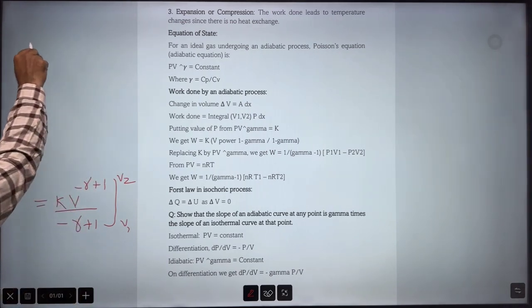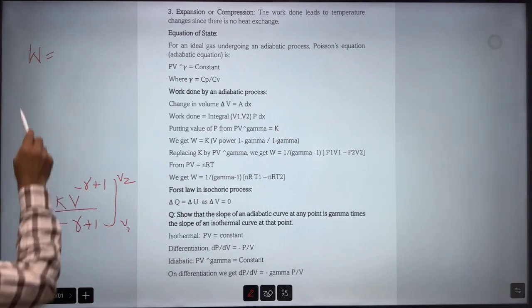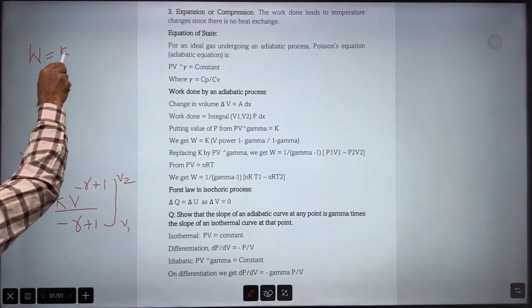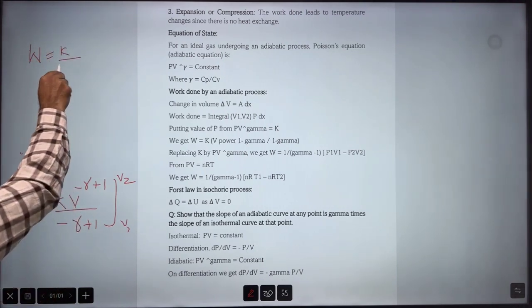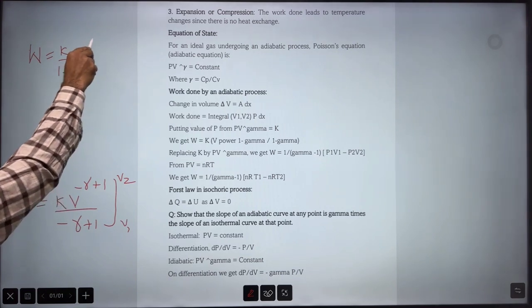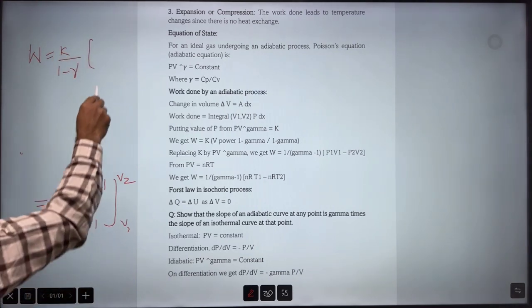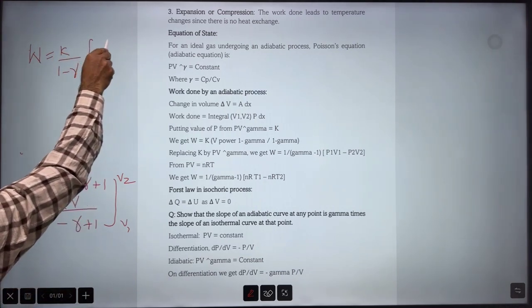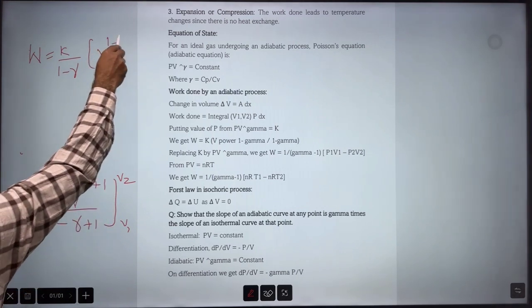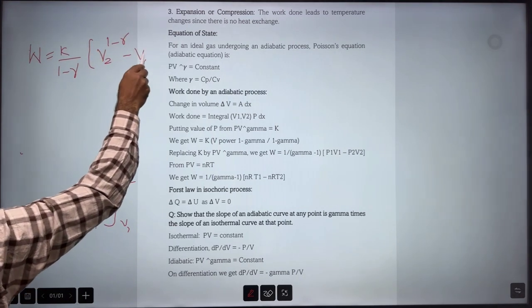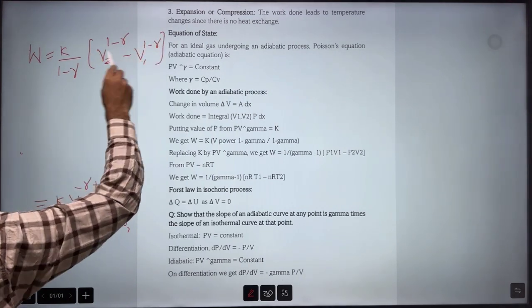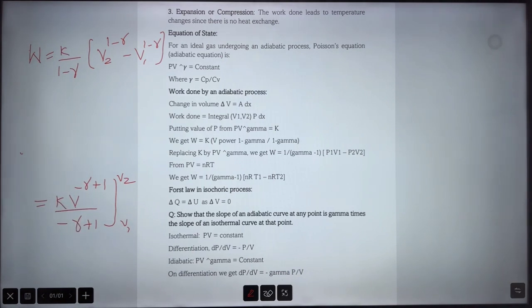Now what we can do, we can write work done is equal to K divided by (1 minus gamma), and then inside it will be V2^(1-gamma) minus V1^(1-gamma). Up to here I think it is clear.